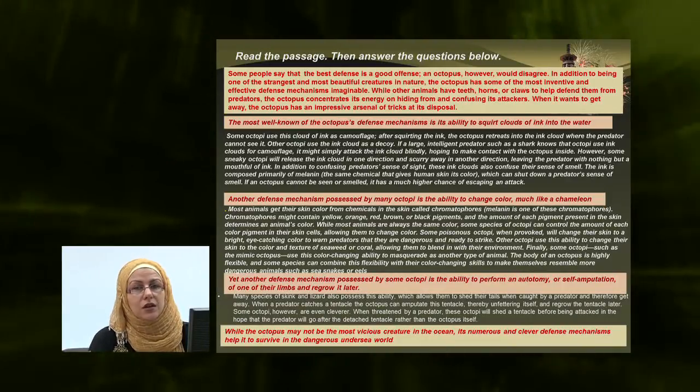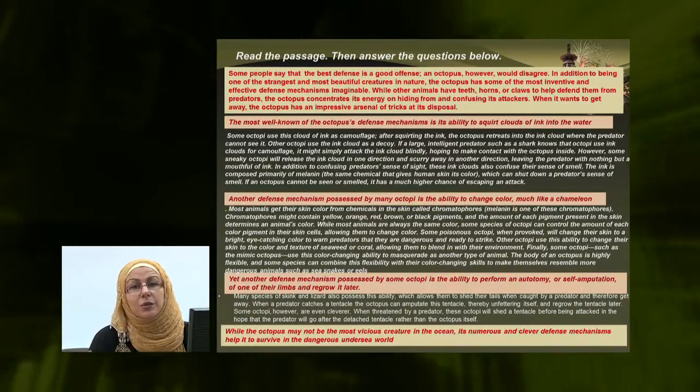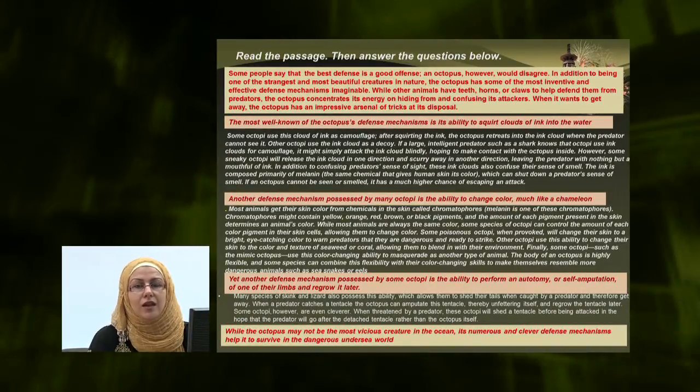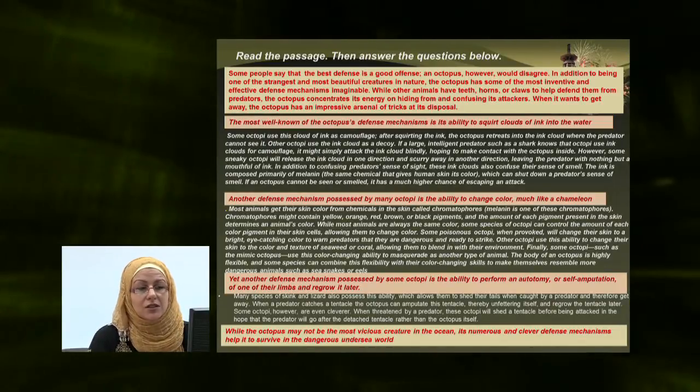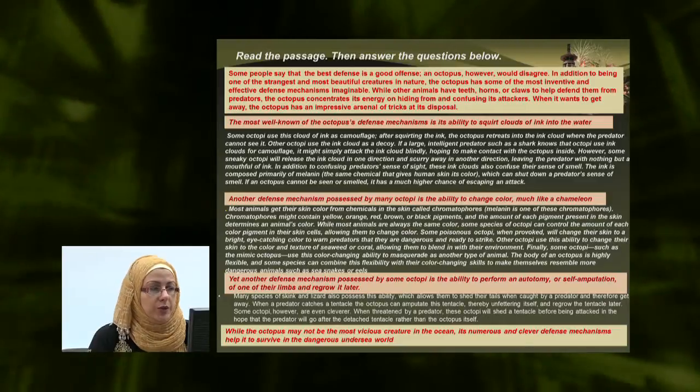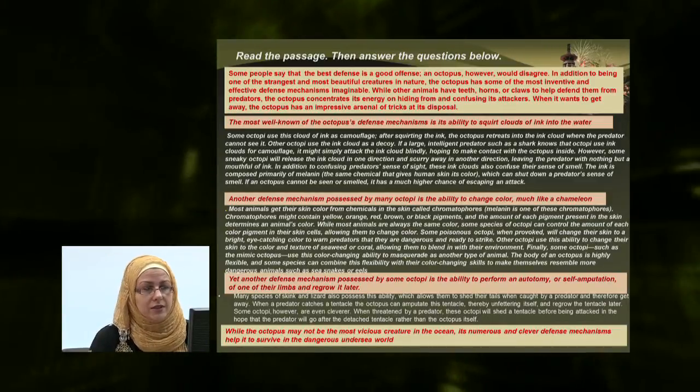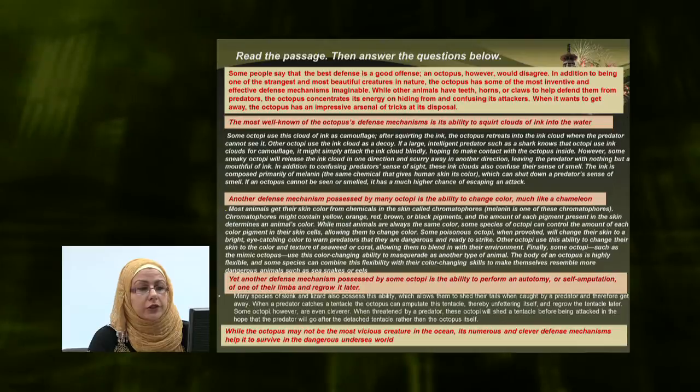This statement obviously shows the topic of the text. So from the beginning, as you first step in the passage and start reading, you discover the topic. This is very reassuring, despite that huge block of words that you have. So some people say that the best defense is a good offense. An octopus, however, would disagree.